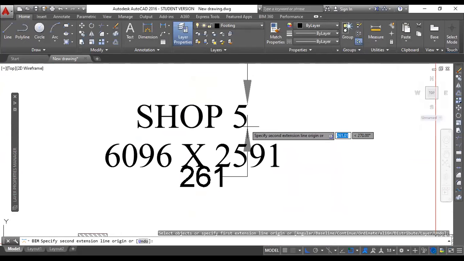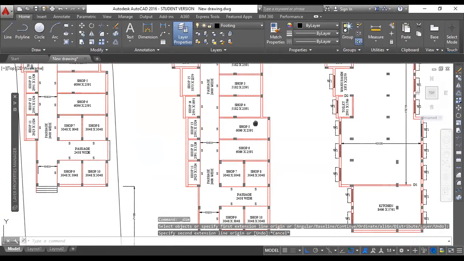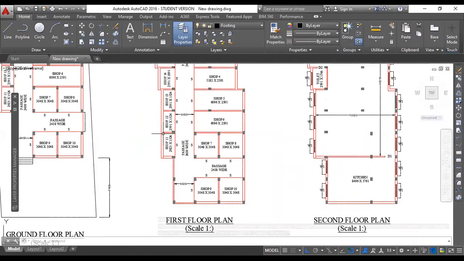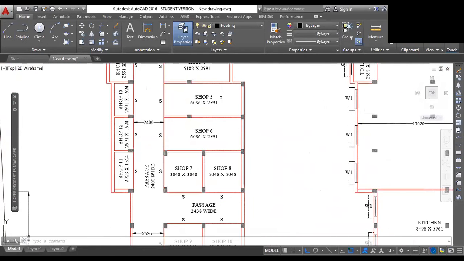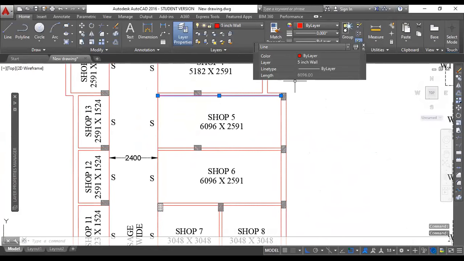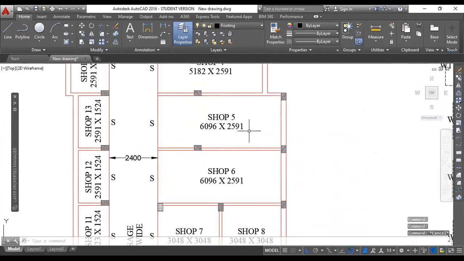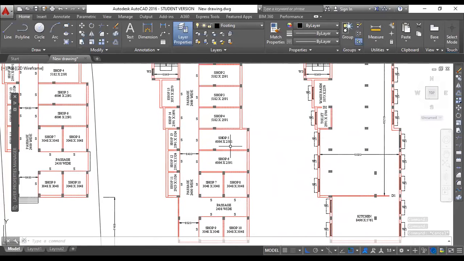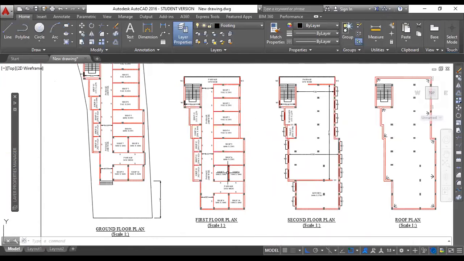This is 261 millimeter. So see, this plan is in exact actual dimensions. If I see the length of this particular line, this is 60696 millimeter, exactly the same. So this drawing is in the actual dimensions of the site.